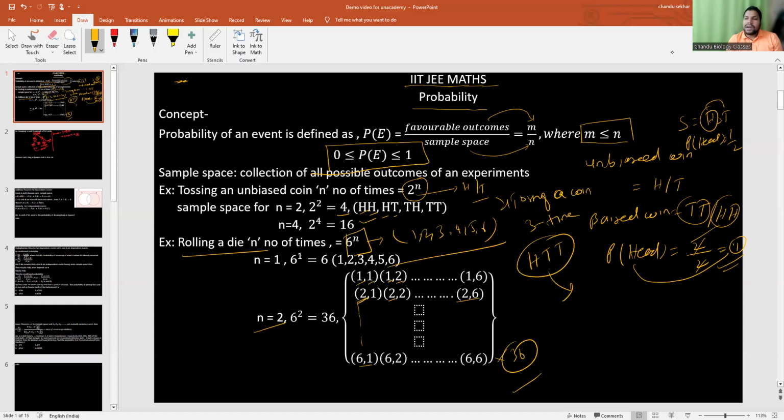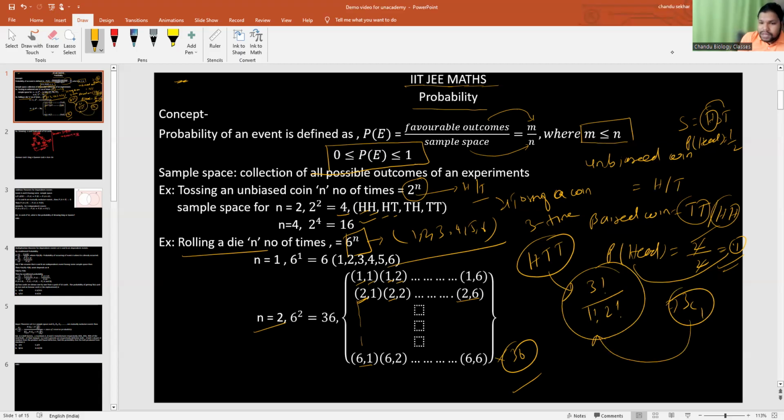So see this letter arrangement, how many ways can we arrange it? 3 factorial divided by head is 1 time, tail is 2 times, so divide by 1 factorial into 2 factorial. And this one we can write as 3C1. So that combination comes from arrangement only.